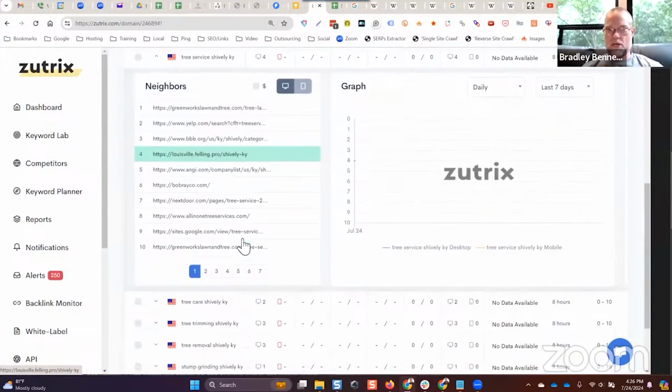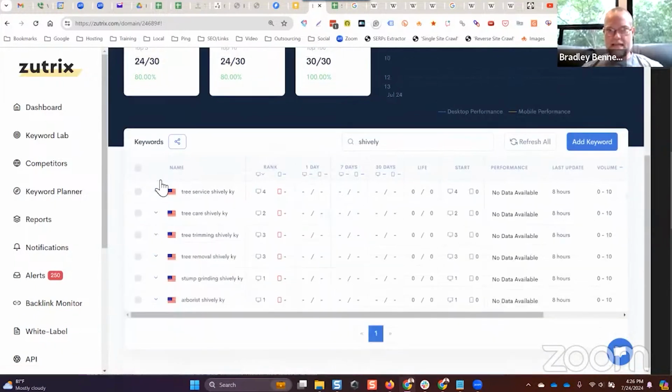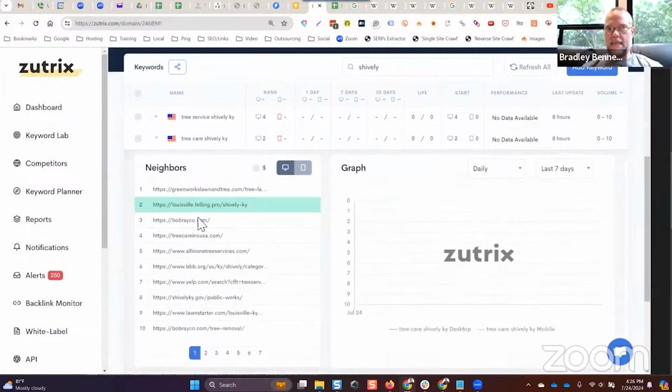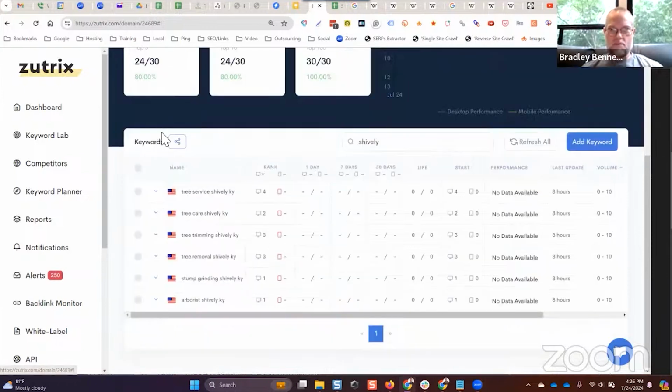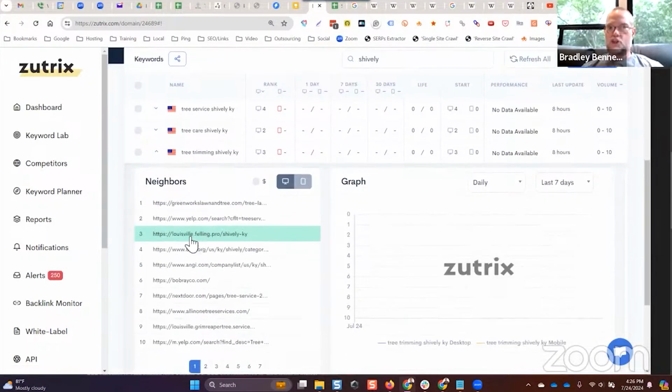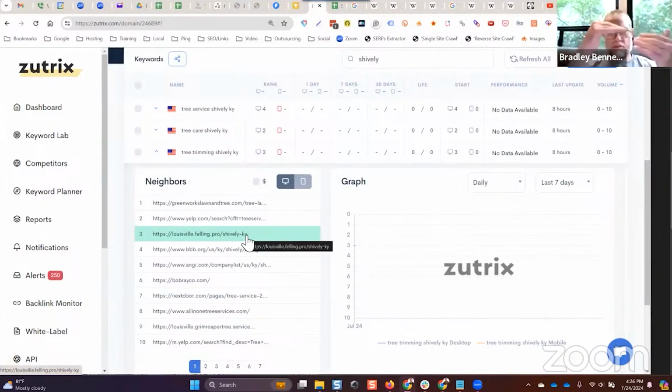If we look at, let's collapse that. We're going to look at Tree Care Shively. Again, Louisville Felling Pro Shively page is ranking for that term. Tree Trimming, again, Shively page ranking for that term. We're not ranking a tree trimming Shively page. We don't have that. We have one page for each of those services and one page for Shively.